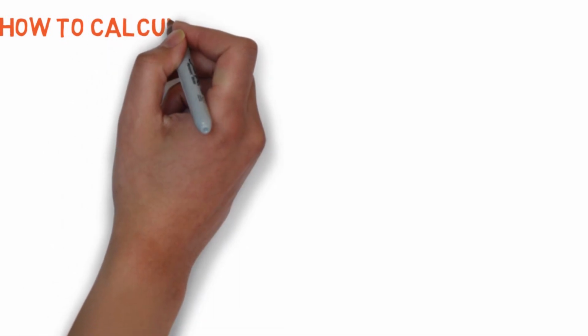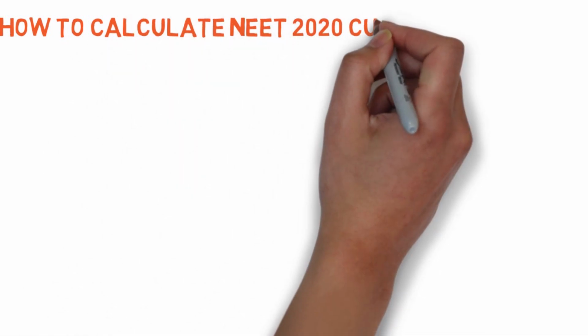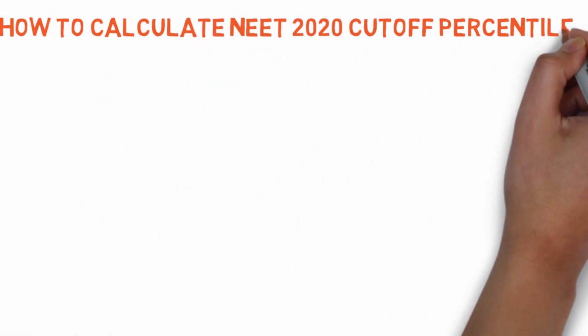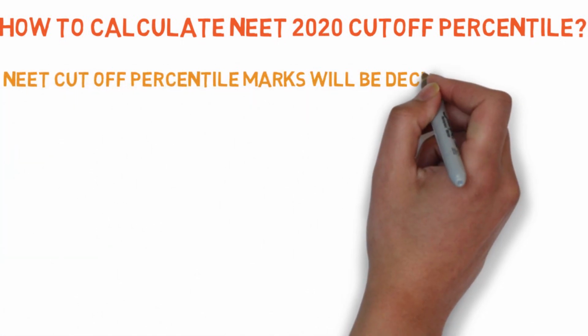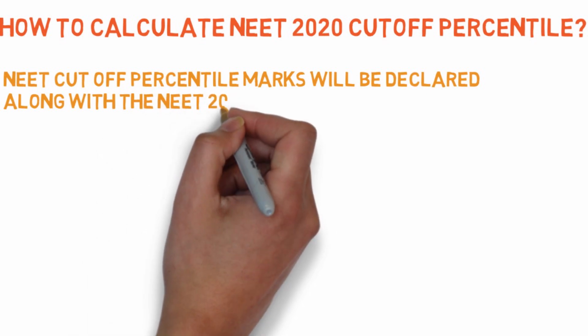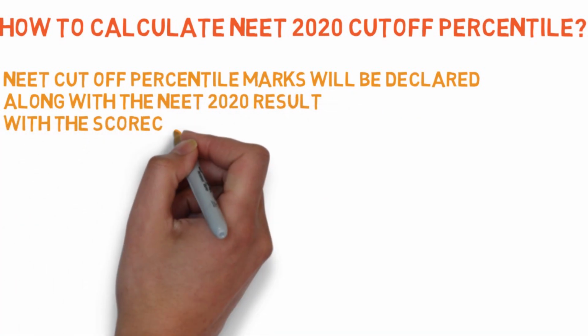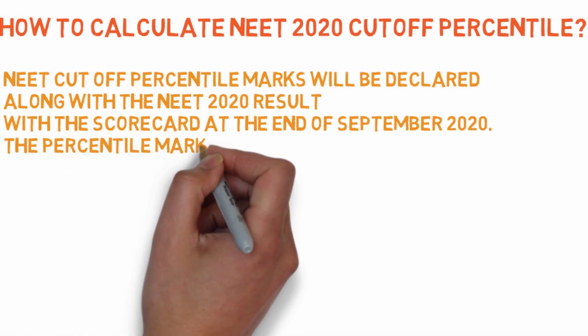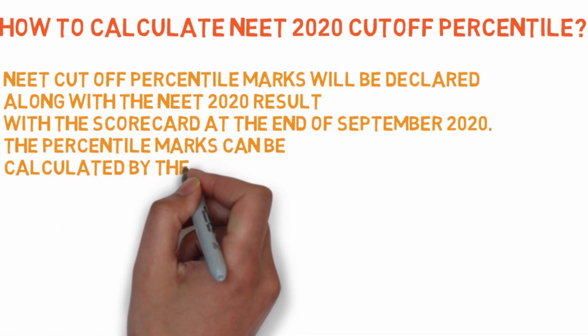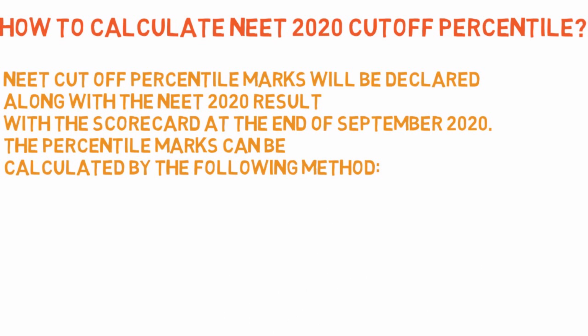Let us see how to calculate NEET 2020 cutoff percentile. NEET cutoff percentile will be declared along with the NEET 2020 result with the scorecard at the end of September 2020. The percentile marks can be calculated by the following method.